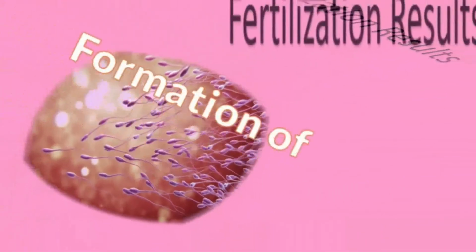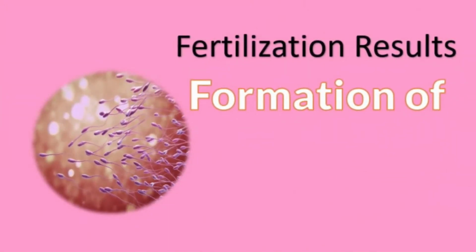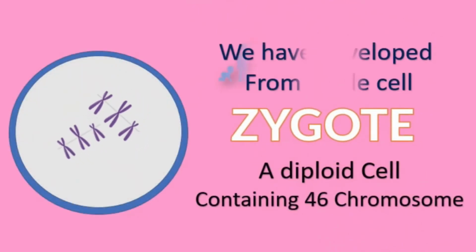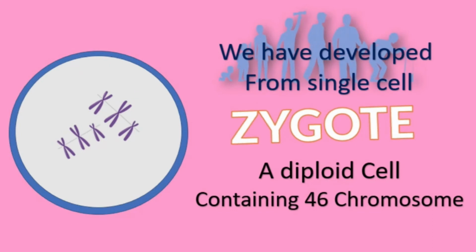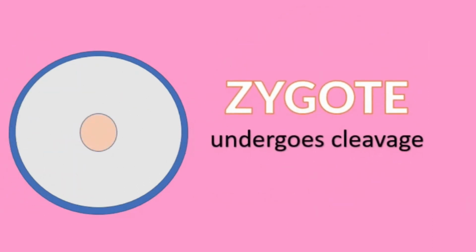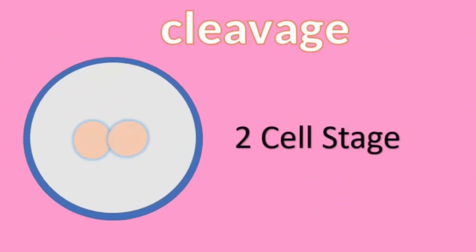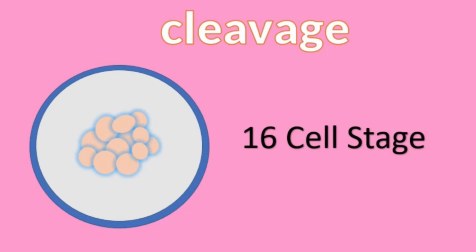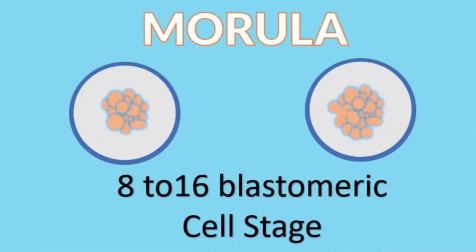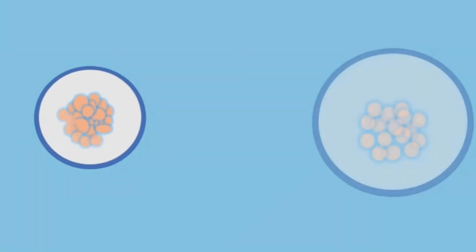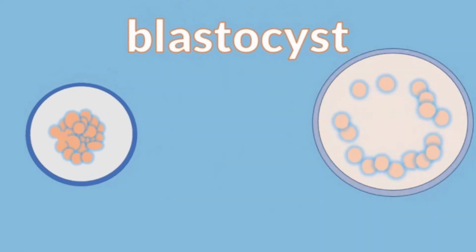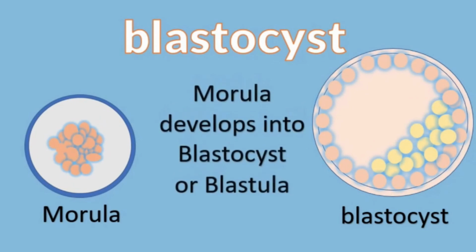Soon after fertilization, the formation of the zygote takes place. And do you know, all sexually reproduced organisms are produced from a single-cell zygote. The zygote undergoes cleavage, that is 2-cell stage, 4-cell stage, 8-cell stage, and 16-cell stage. These 8 to 16 blastomere cell stages are called morula, and this morula differentiates and produces the blastocyst, also called blastula.